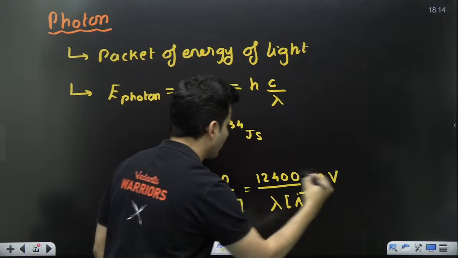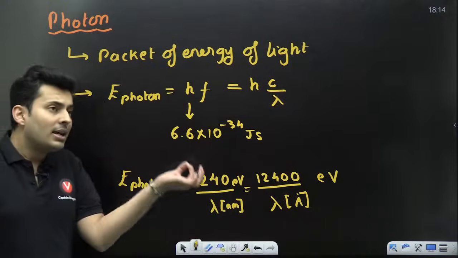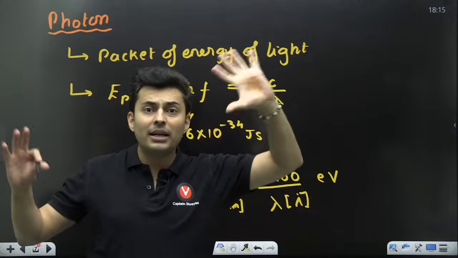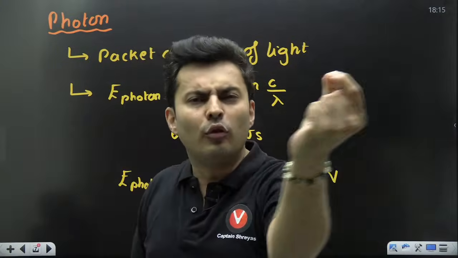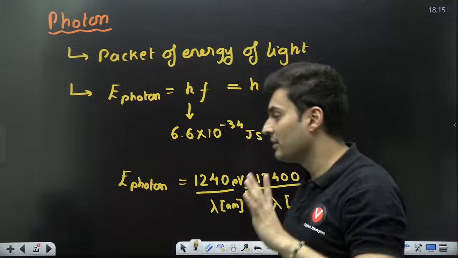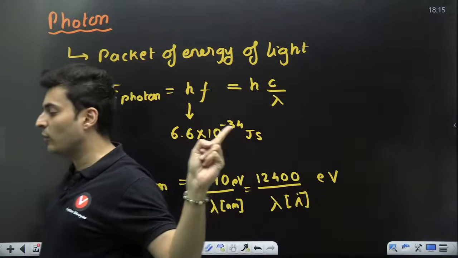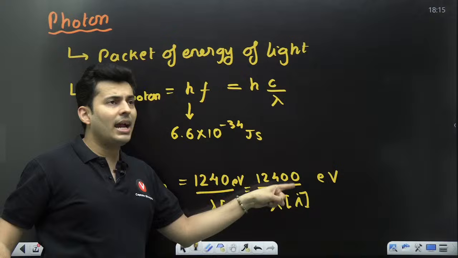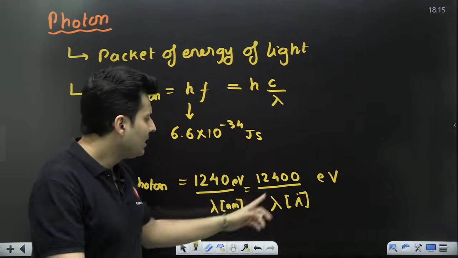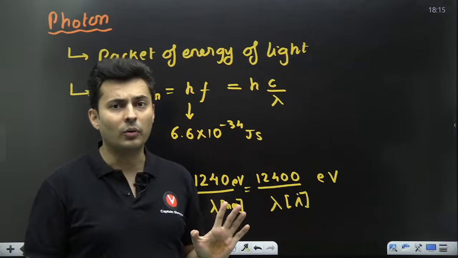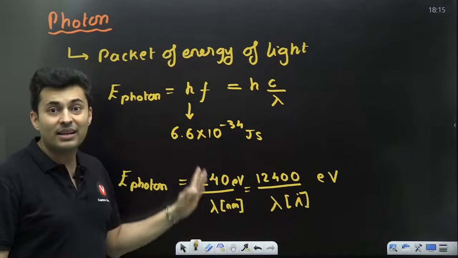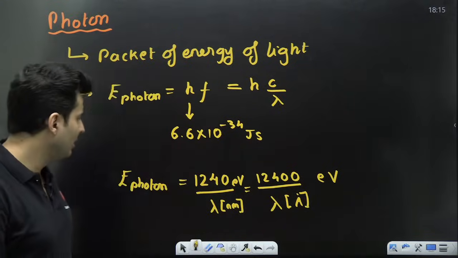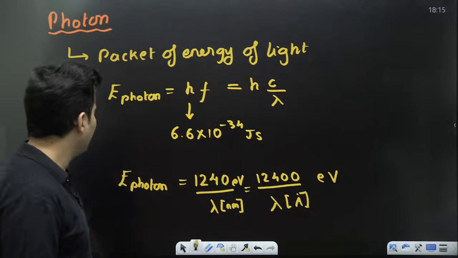But remember, this is in electron volt. Electron volt is a very small unit of energy, because these energies are very, very small in joules. So remember this value, 1240 for nano. Armstrong is even smaller, so you add a 0 on the top to nullify the effect, and that's when you get 12400. Use this formula because this will save you the trouble of substituting H and C values. I hope this is clear till this point. So this is the energy of the photon expressed in electron volt.